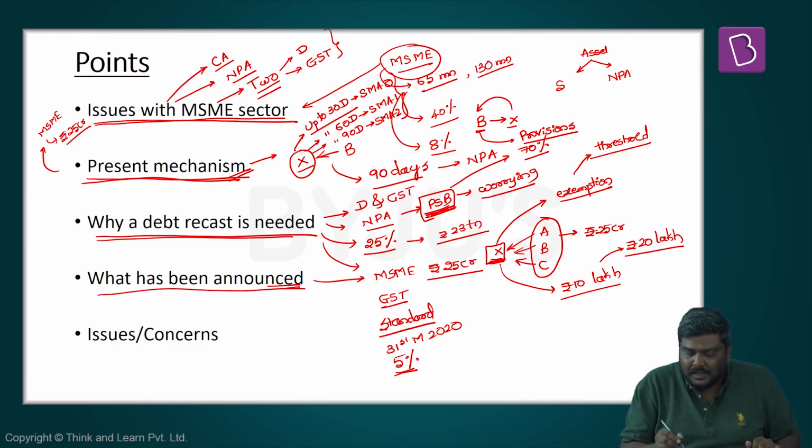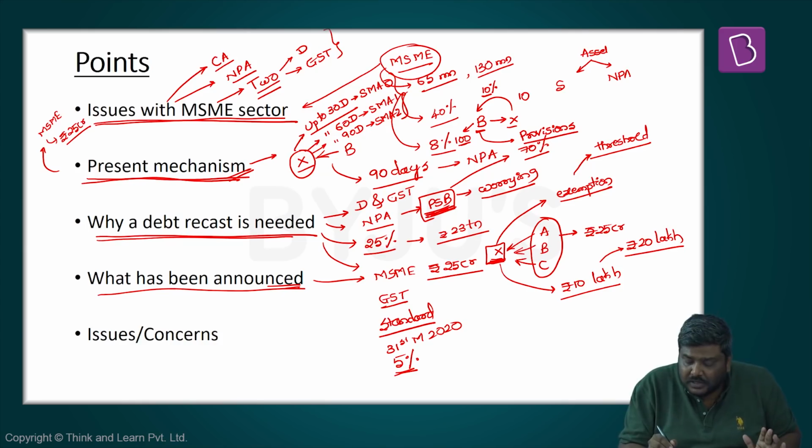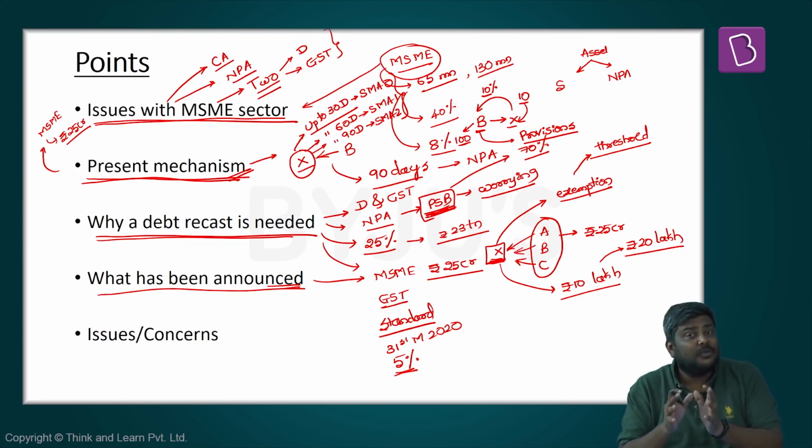Let's say hypothetically, bank B earns 100 rupees in terms of profits. If the provisioning norm says that 10% has to be kept aside, it simply means out of 100 rupees, bank B will take 10 rupees, keep it on the side, and will ensure that this money will be present if the person X doesn't repay the loan. This is basically referred to as a provisioning norm.